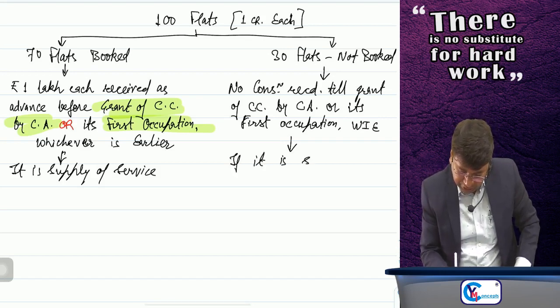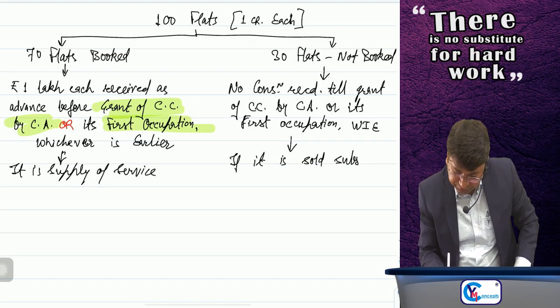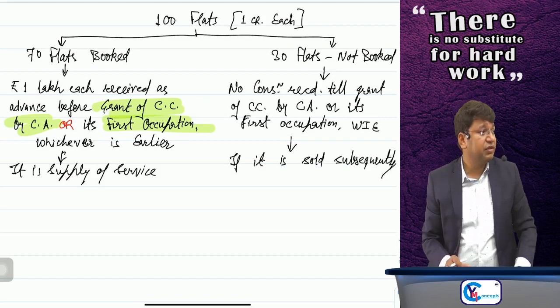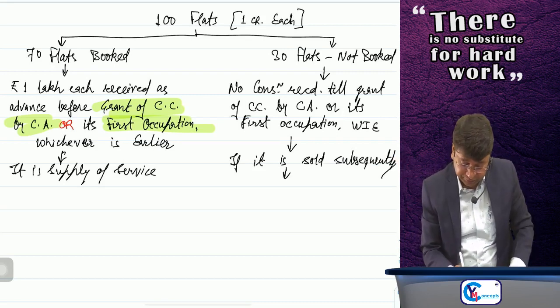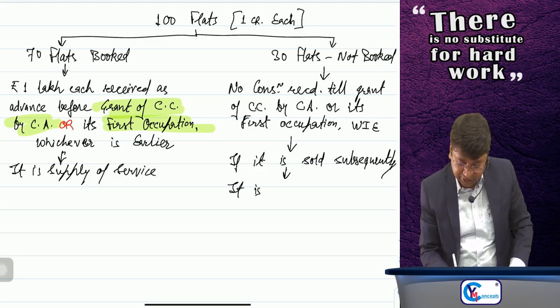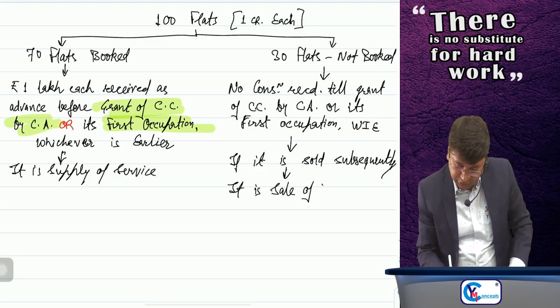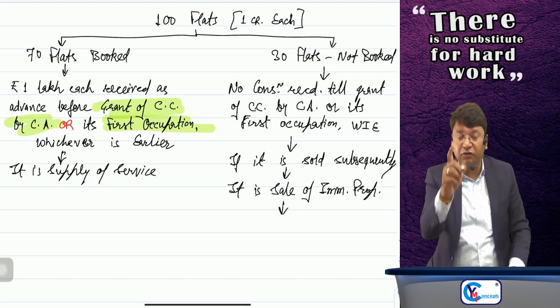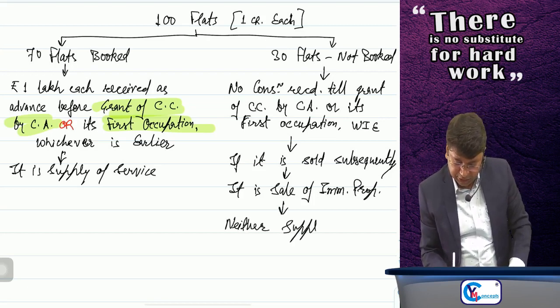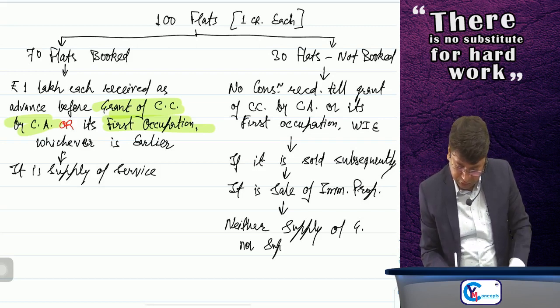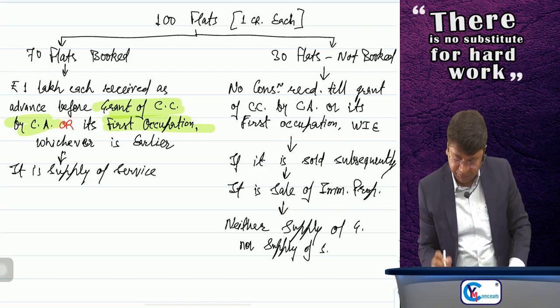Sir, if I sell the flat subsequently, then it is just sale of immovable property, and sale of immovable property is neither supply of goods nor supply of service.